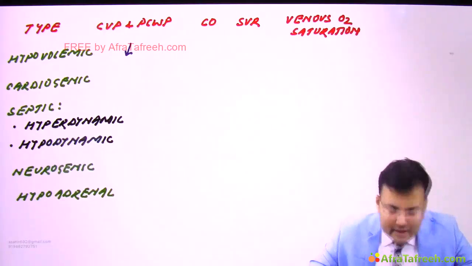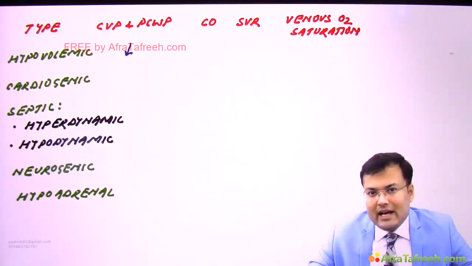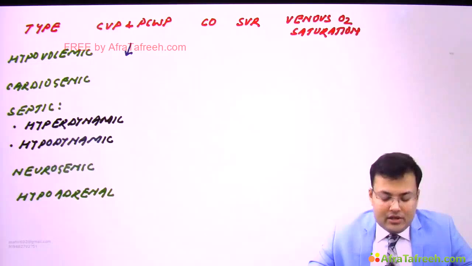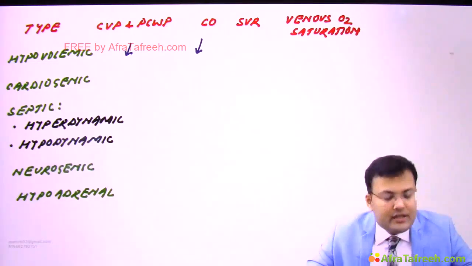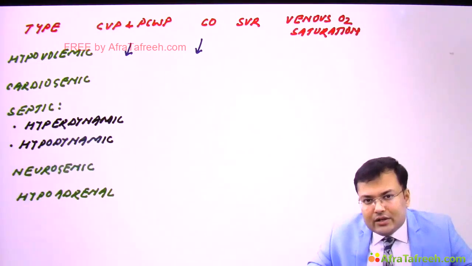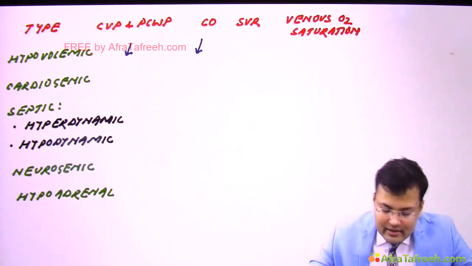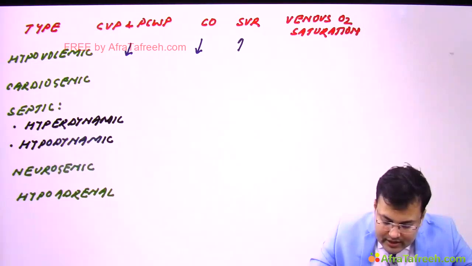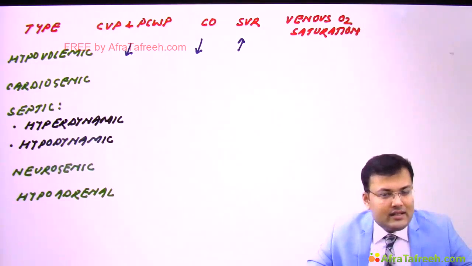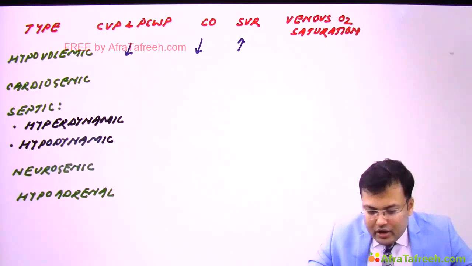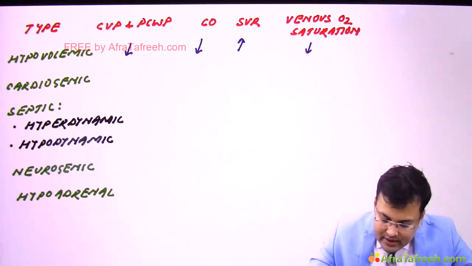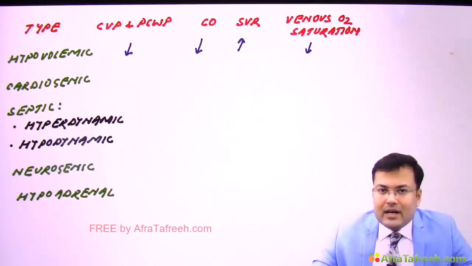So what happens in these patients? There is decreased central venous pressure and pulmonary capillary wedge pressure. Obviously cardiac output is also decreased. Since there is release of adrenaline and noradrenaline because of vasoconstriction, systemic vascular resistance is increased and venous oxygen saturation is decreased. Now see what happens in cardiogenic shock.